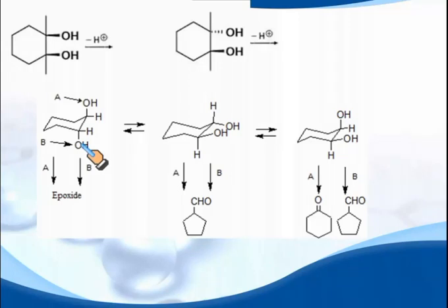But in the case of a diequatorial cis dihydroxyl cyclohexane, it generates this carbonyl compound, whereas the axial equatorial one generates a mixture of these two carbonyl compounds.